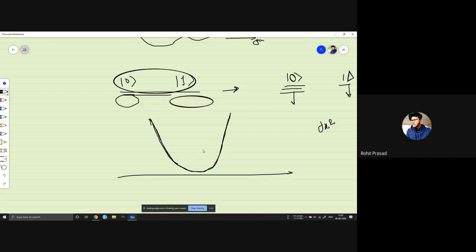And the quantum particle has a probability of being in a position like this. The particle can be anywhere in this place with this probability.